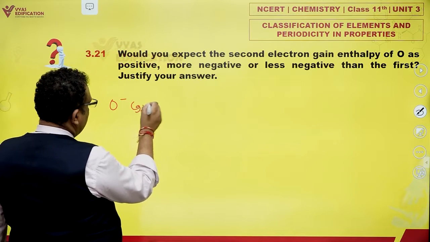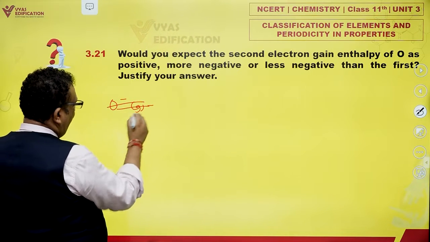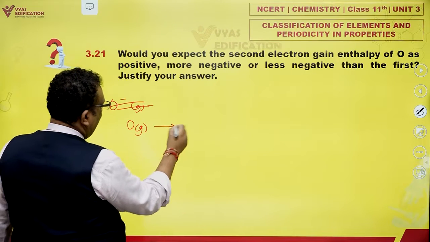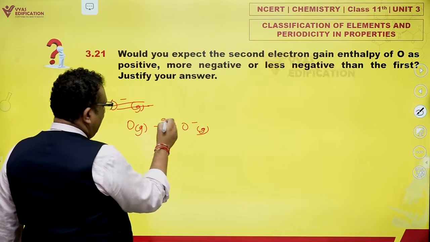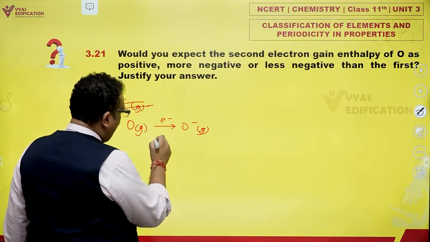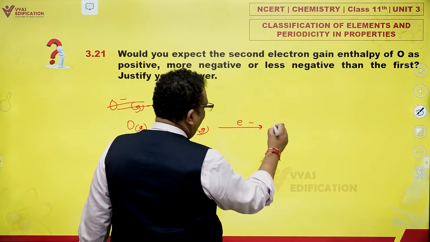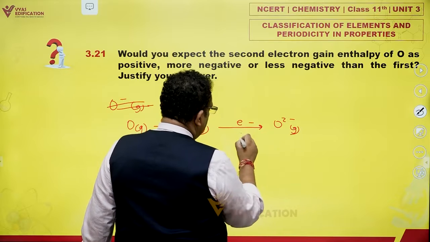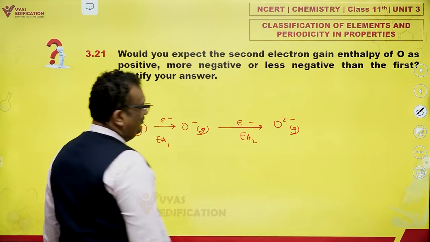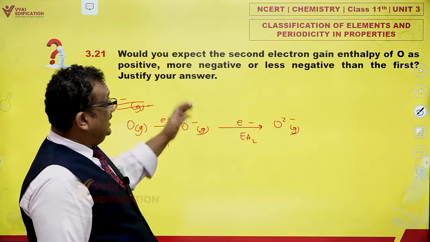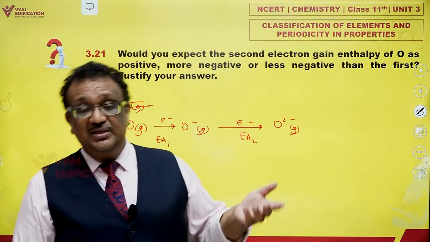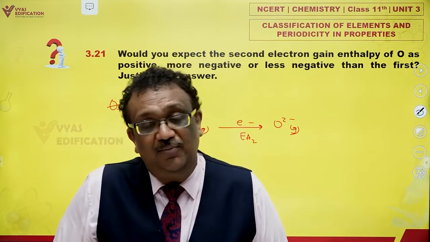First you have O gas giving you O minus gas on gaining an electron. This is electron affinity, the first electron affinity. And then you have O minus gaining one more electron to form oxide ion. This is the second electron affinity. Is the second one more exothermic, less exothermic, or even endothermic?